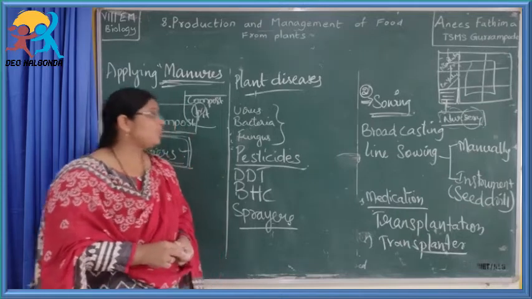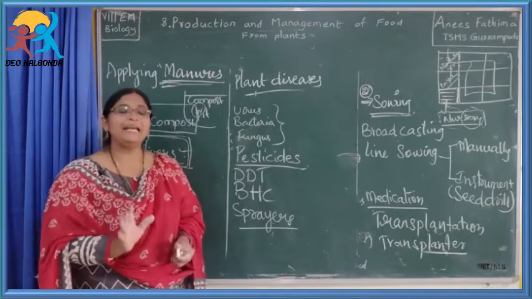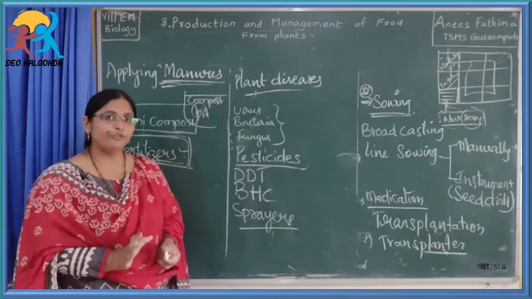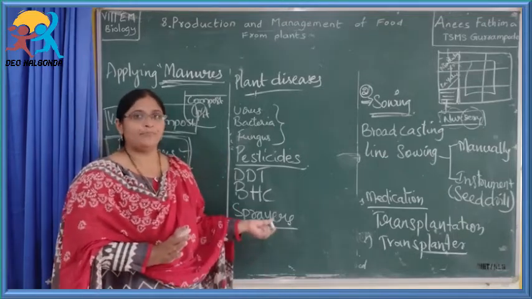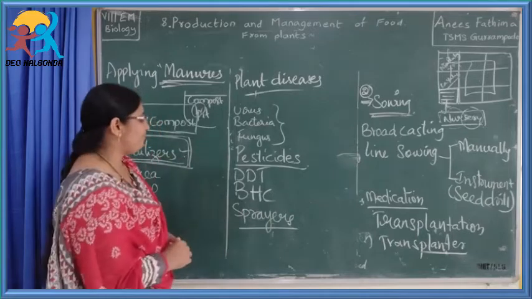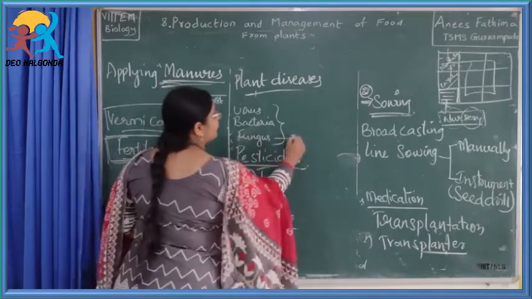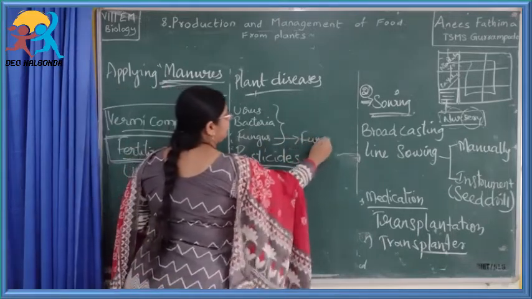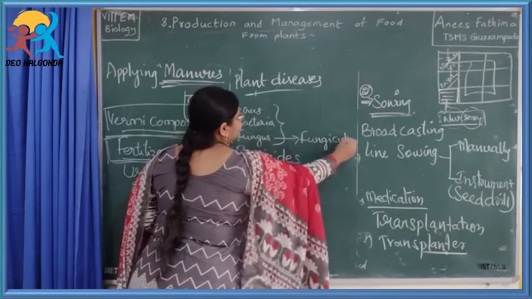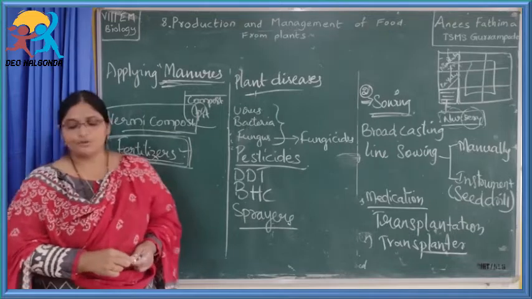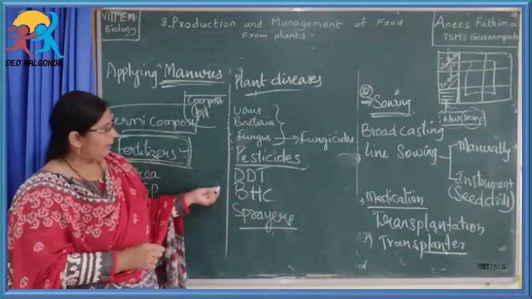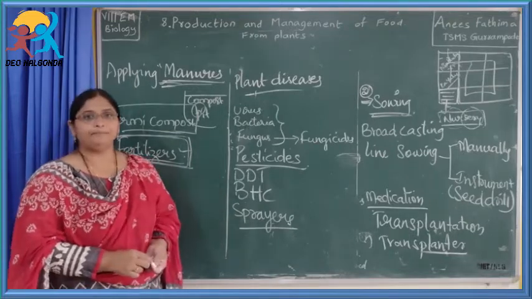To avoid this, we should thoroughly clean and wash vegetables or fruits or whatever plant products there are before consuming them. And those chemicals which kill fungus are called fungicides. So this is about different types of plant diseases and how to control them.